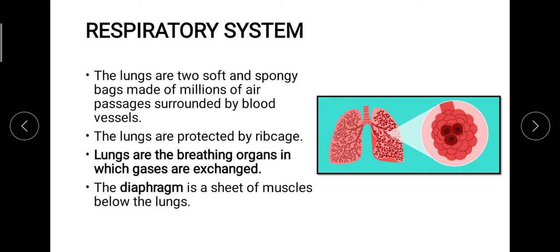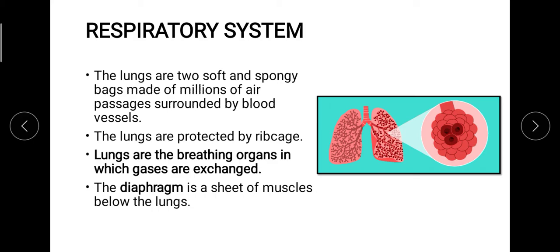I hope you can now understand what exactly the difference between them is. They are not the same process. Breathing is simply inhalation and exhalation of air, whereas respiration is breathing plus the process of oxidation of food, so that we can get energy out of it. So there is a big difference between the two. Okay, so let's get into the parts in detail.